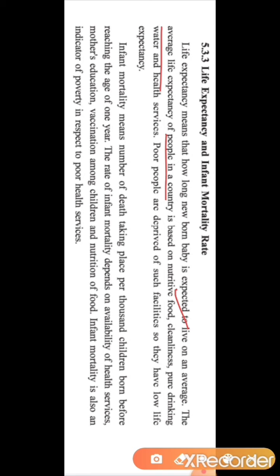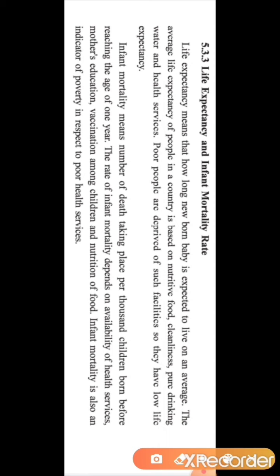If they are consuming good, proper food, then the life expectancy will be more. And it also depends on the cleanliness. It depends on how good quality water the people are consuming, and on health services in a country. If these facilities are good, then the life expectancy of people in a country will be more.